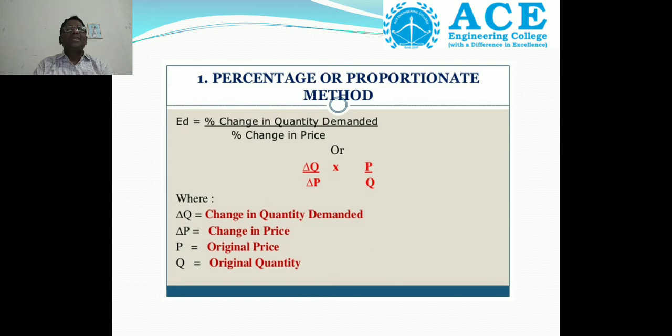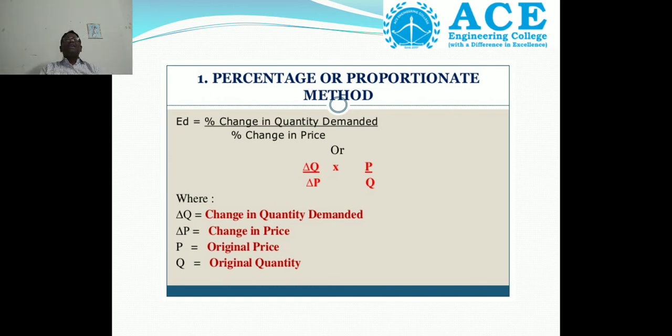We can also write it in another way, equation Delta Q by Delta P into P by Q. Then what do Delta Q and Delta P indicate? Delta Q equals change in quantity demanded, Delta P equals change in price. P means original price, Q means original quantity.